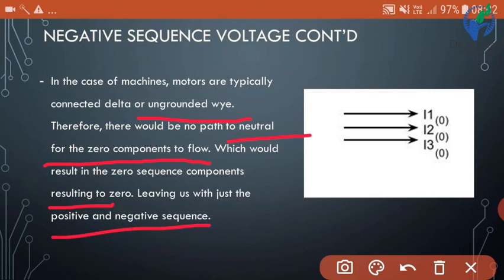It means in the case of machines or motors, the zero sequence component will be zero because there is no path for flow of zero sequence current.